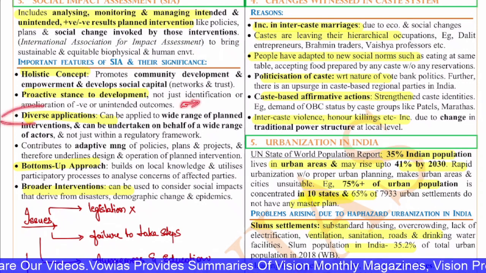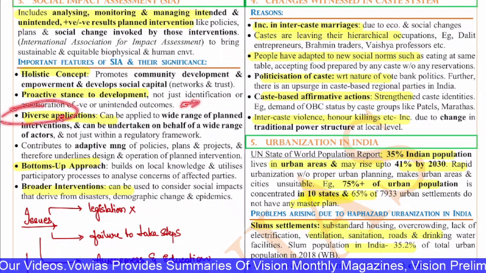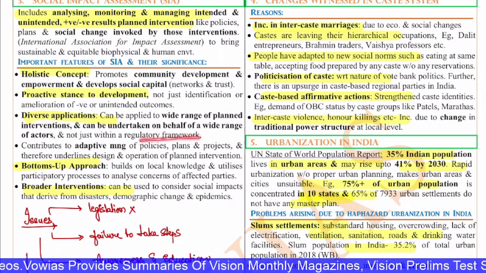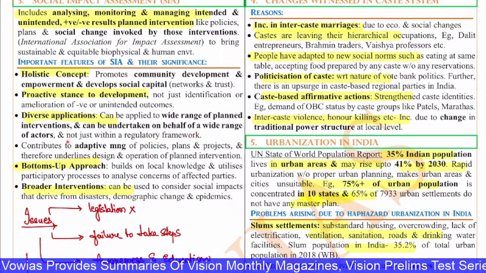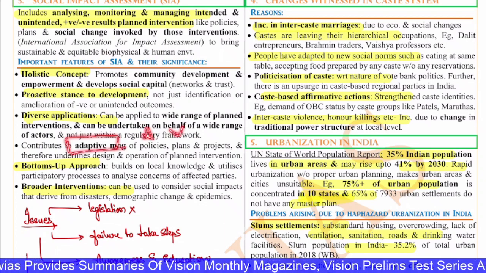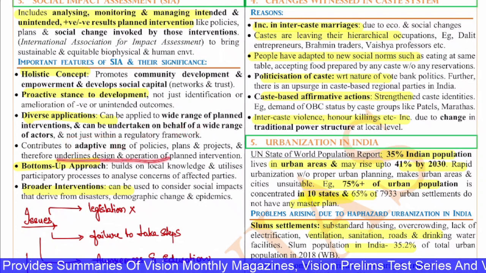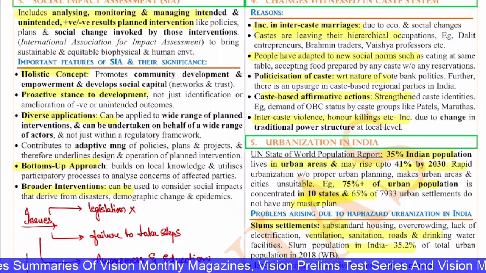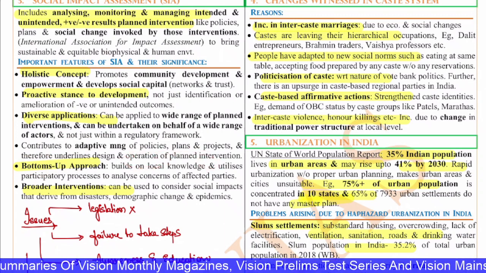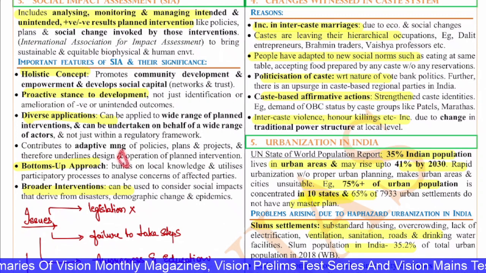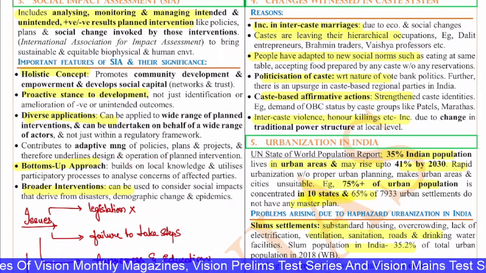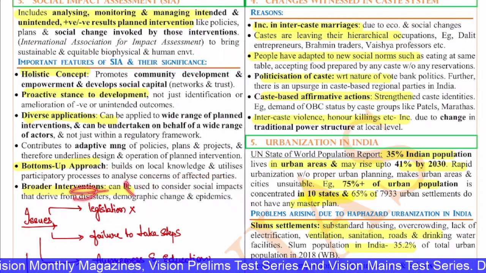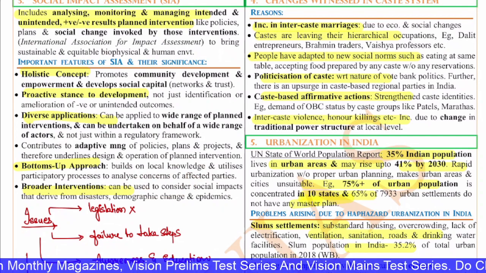Diverse applications are considered, and it can be applied to a wide range of planned interventions and undertaken on behalf of a wide range of actors, not just within a regulatory framework. It contributes to the adaptive management of policies, plans and projects, and therefore underlines the design and operation of planned interventions. There is a bottom-up approach which builds on local knowledge and utilities, leading to people participating in the process and increasing the efficiency of policies. Broad interventions can also be used to consider social impact derived from disaster, demographic change and epidemics. So this is about social impact assessment.